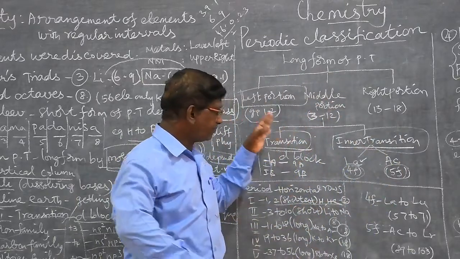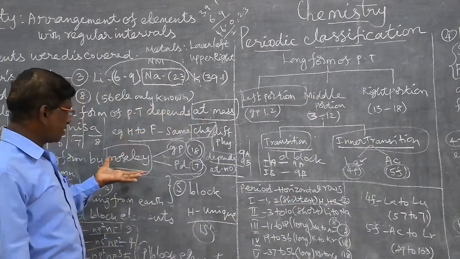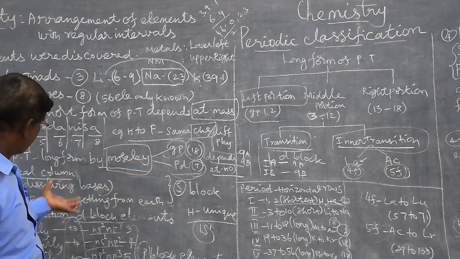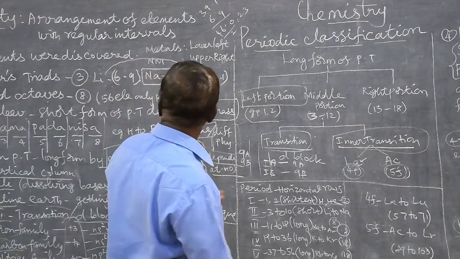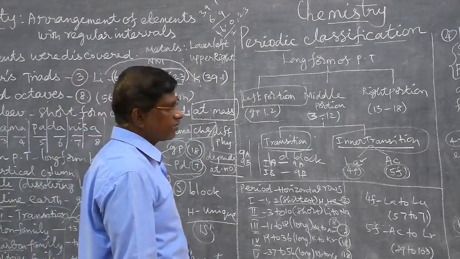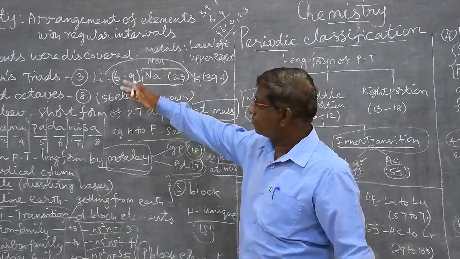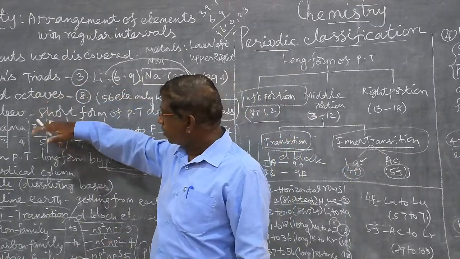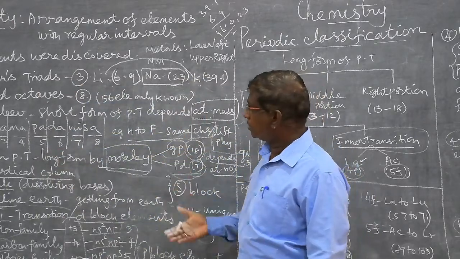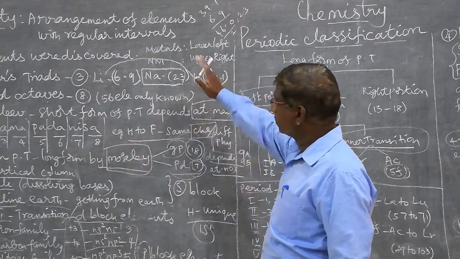These are the number of elements situated in the various orbitals and the various blocks, as well as the type of arrangement of elements by Dobereiner, Newland, Mendeleev and the modern periodic table.